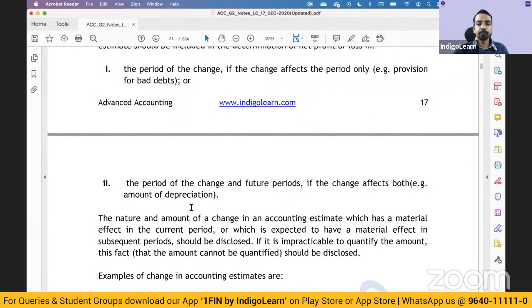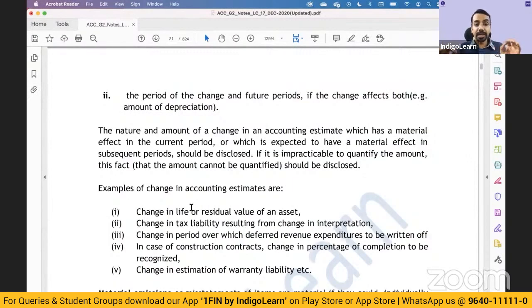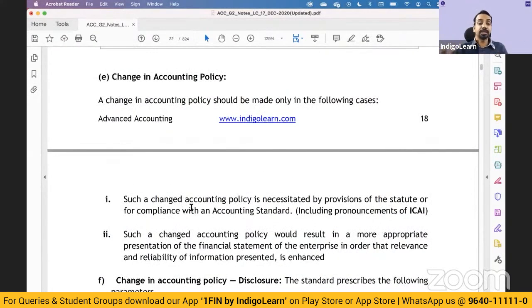Then changes in accounting policies. Another favorite question, which gets tested quite often. When can an entity change its accounting policy? So a change in accounting policy is permitted if it is necessary by provisions of statute, that is law, or for compliance with an accounting standard. So if there is an accounting standard which requires you to change the accounting policy, then you can change it. If a law requires you to change the accounting policy, then you can change it. Or if it results in a more appropriate presentation or a better presentation of the financial statement, then you can